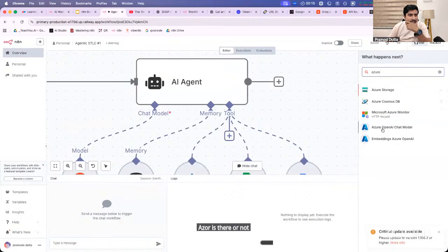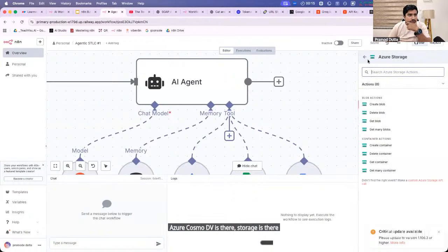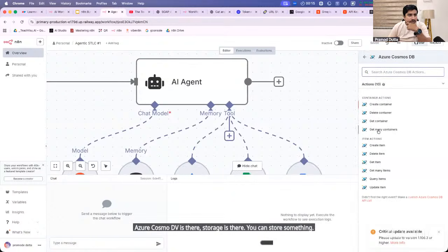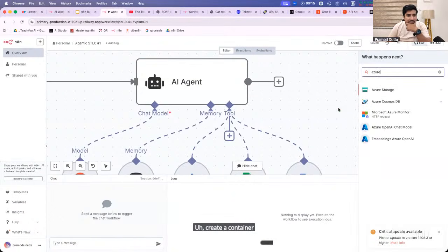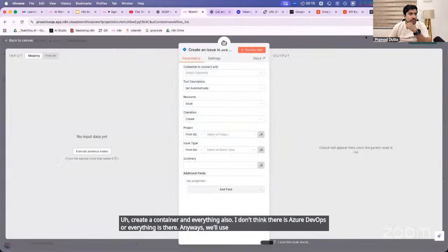Chat model is there. Embedded model is there. Azure Cosmos DB is there. Storage is there. You can store something, create a container and everything also. I don't think Azure DevOps is there. Anyways, we'll use that. Okay. Fair. Is everyone with me?